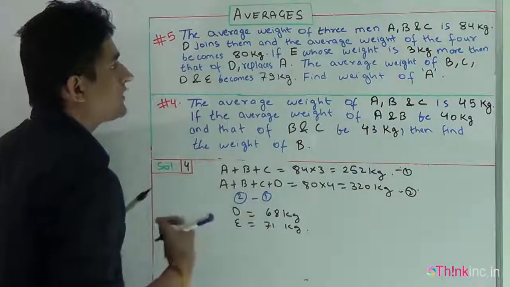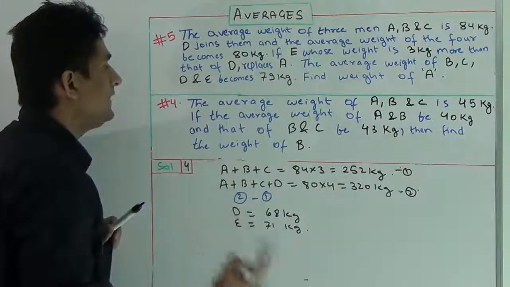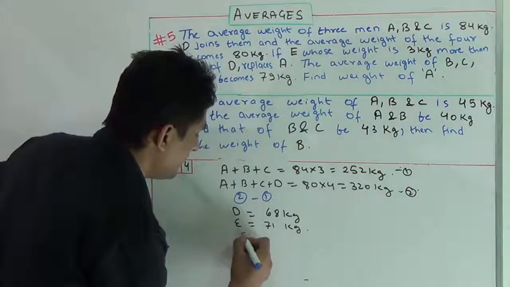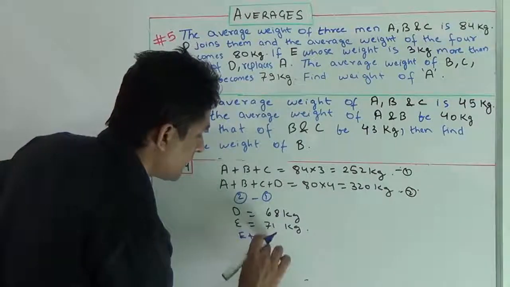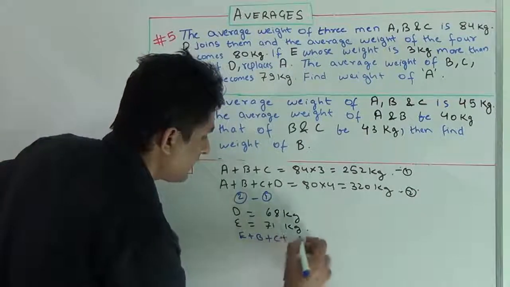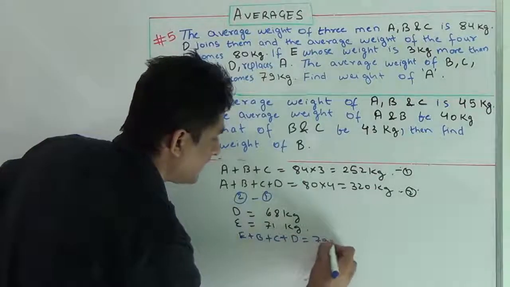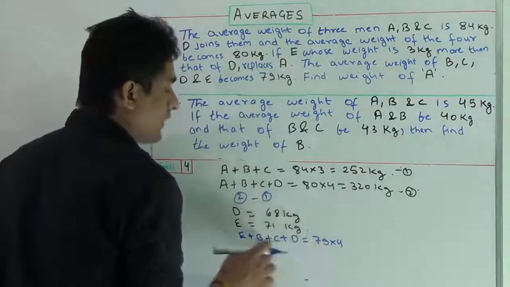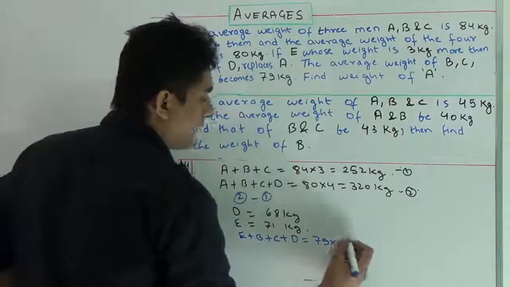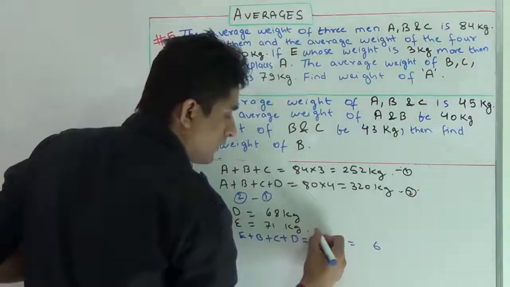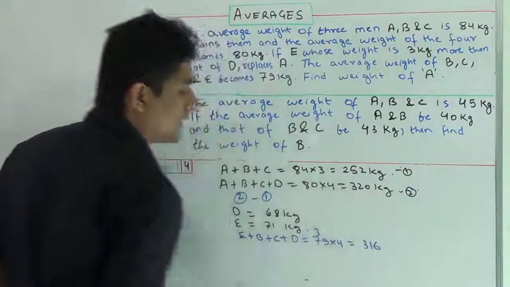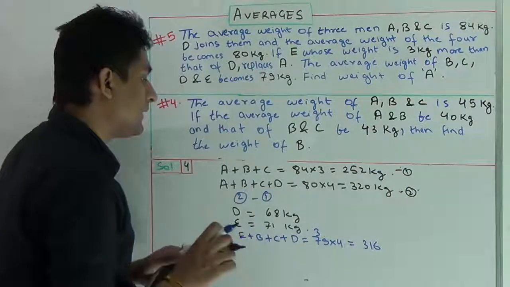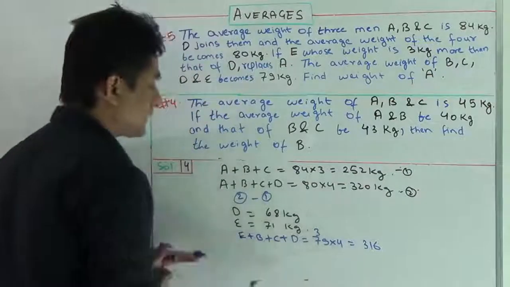Now what? Our question says the average weight of B, C, D and E has become 79 kg. That means E, B, then C, then D. It's 79 into 4. Why 79 into 4? With the basic formula, the average of B, C, D and E is 79. From here I'll get 316. Now I've got the value of E plus B plus C plus D. I think this point is clear.